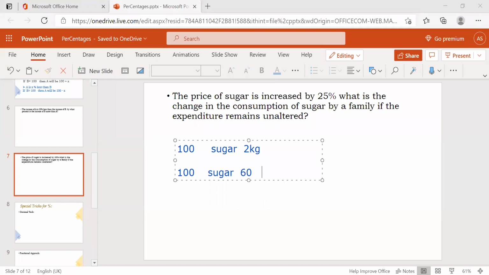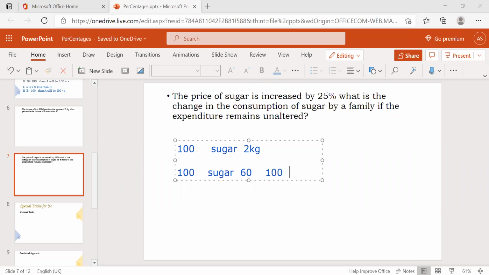Usually I use 100 rupees and get 2 kgs. But now the sugar price increased by 10 rupees, so the new price is 60 rupees per kg. But I can spend only 100 rupees.